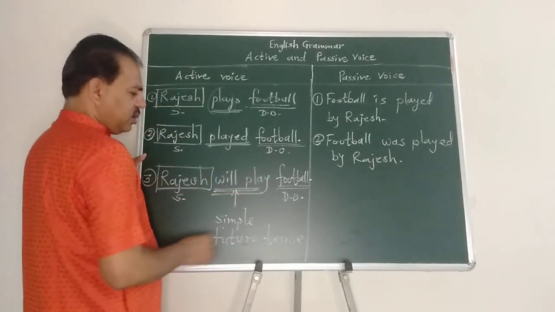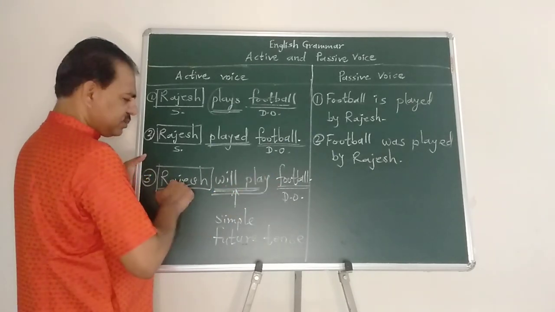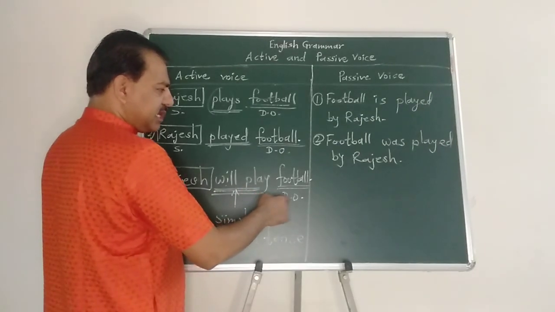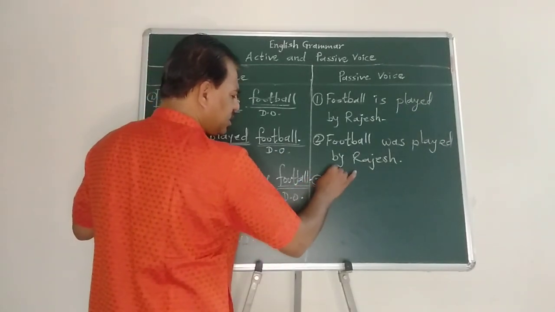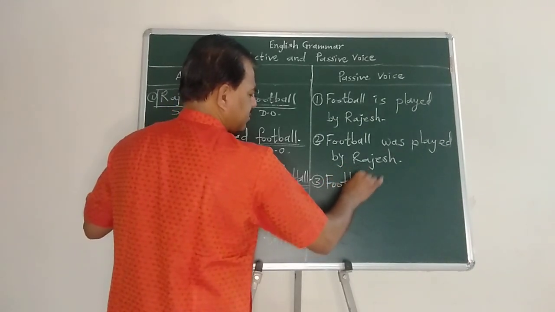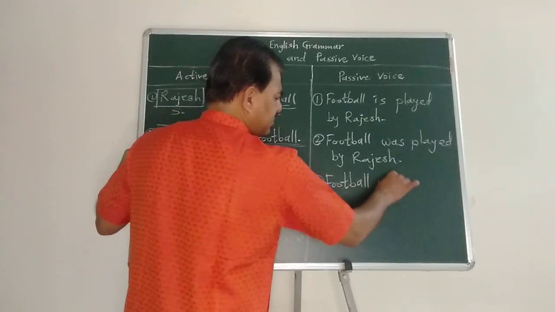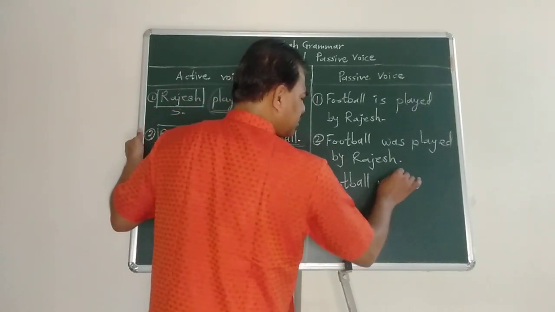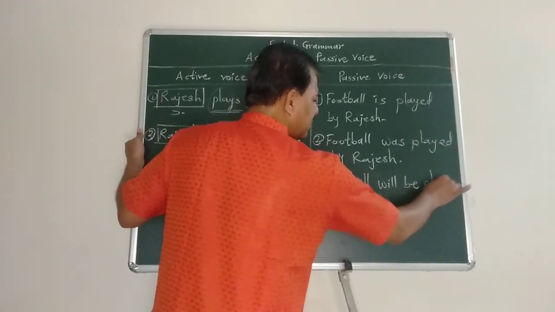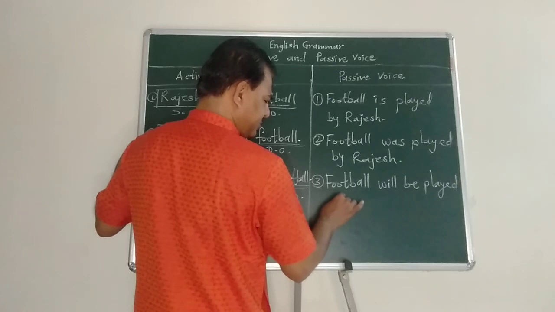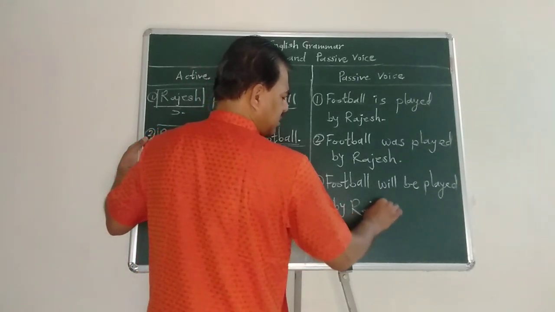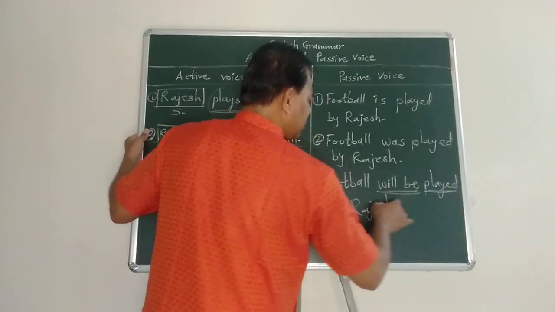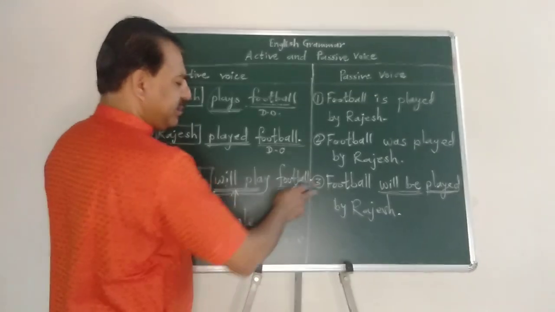Rajesh will play football. So who will play football? Rajesh. What will Rajesh play? Football. Both subject and object have been identified. Now turn into passive voice. Football will be played by Rajesh. It's a slight change in sentence construction. So here will be plus past participle is used to focus on the action in passive voice.